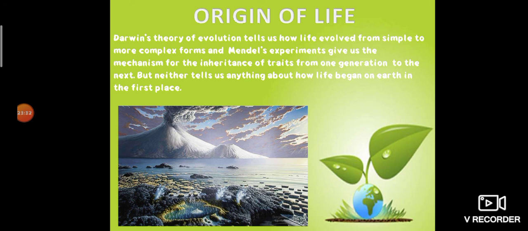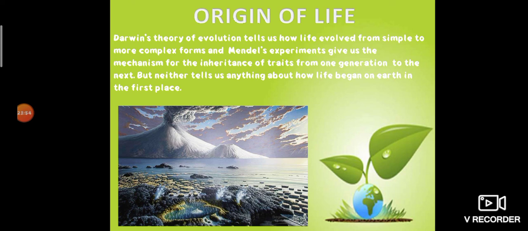You will study the Urey and Miller experiment in your higher classes, how life forms evolved from simple inorganic molecules.